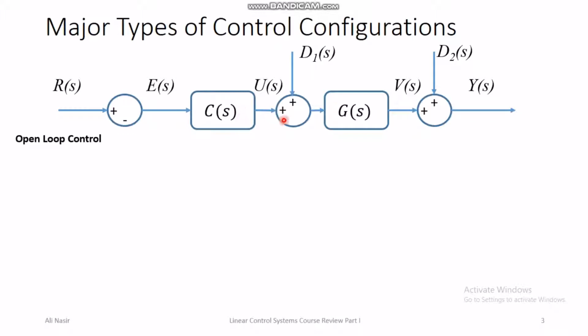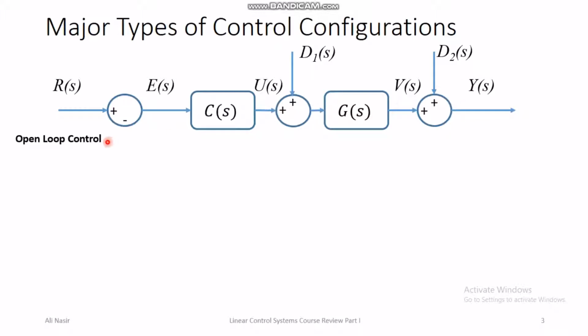In general, this is a very generic diagram, and in general certain disturbances could be acting on the system. So this is disturbance D1, which is acting on the output of the controller, which is the input of the plant, and this is the external disturbance D2. In the presence of disturbances, the goal is that using this desirable value R(s), we get the desirable value of Y(s), which is the output of the plant. Actually in this case the output of the plant is V(s), and after applying the external disturbance, what we get is Y(s).